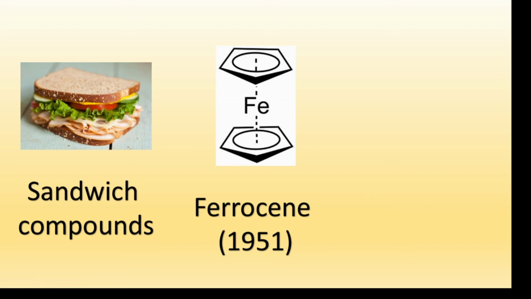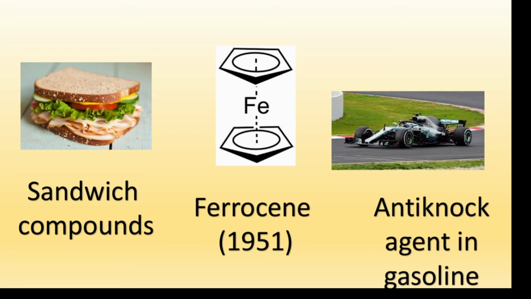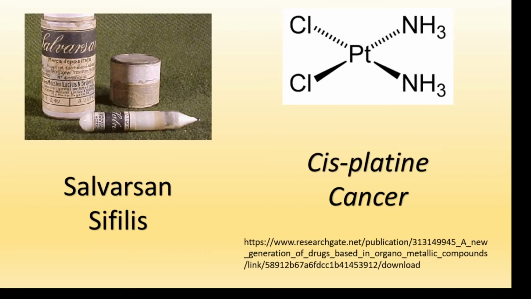The first member of these compounds was synthesized in 1951, and it serves as an anti-knock agent in gasoline, environmentally more friendly than the traditional ones, right? Organometallic compounds have also been used for treating some diseases, such as Albarsan, the first organometallic molecule, which contains arsenic, to be introduced in a medicine to treat syphilis, and cisplatin to treat cancer.